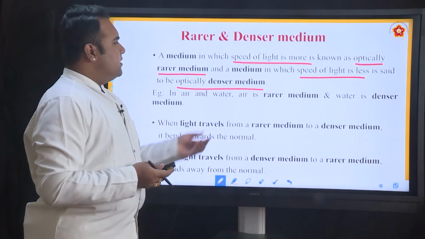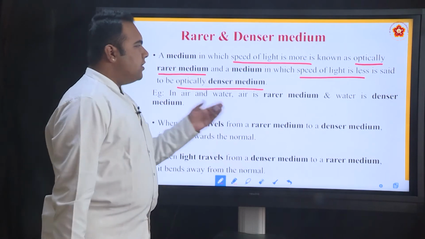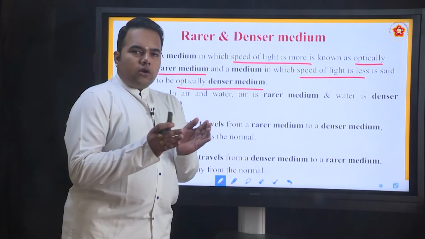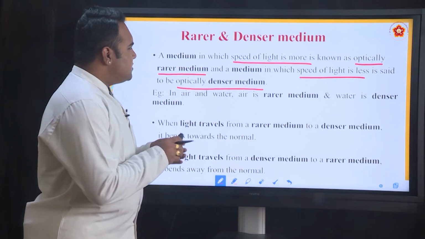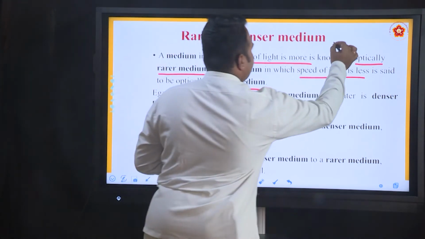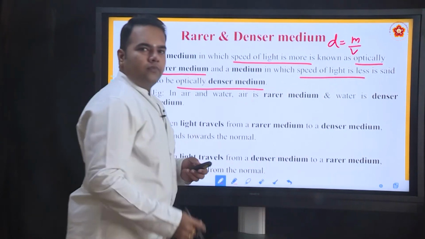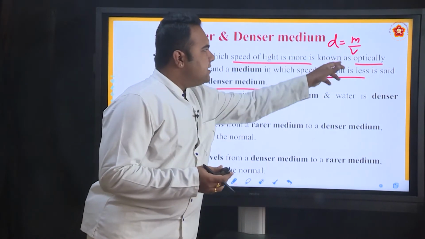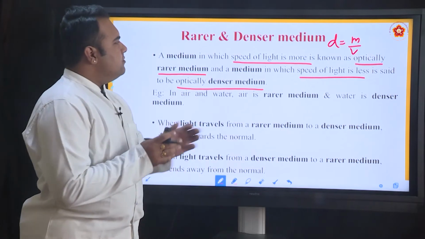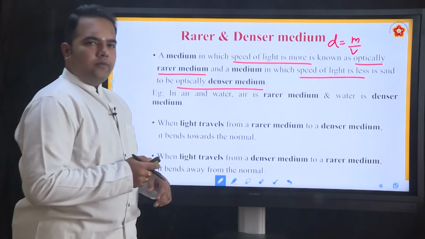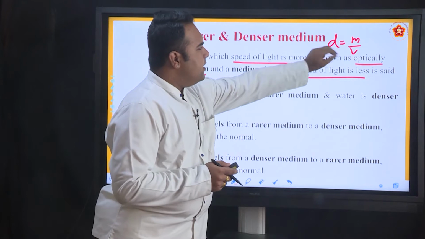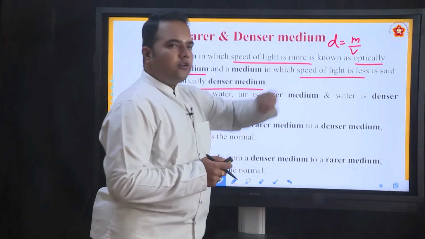All of us know about the physical quantity called density. Density is mass by volume. So if a greater mass is compressed in a lesser volume, then we say that density is more.